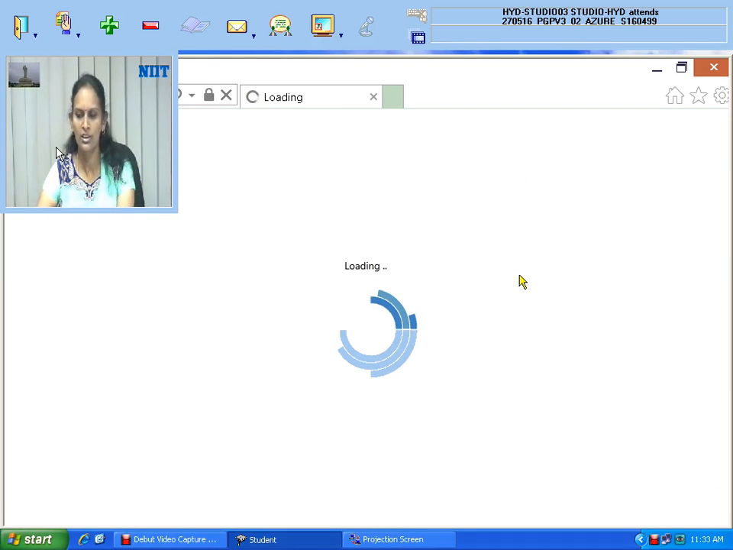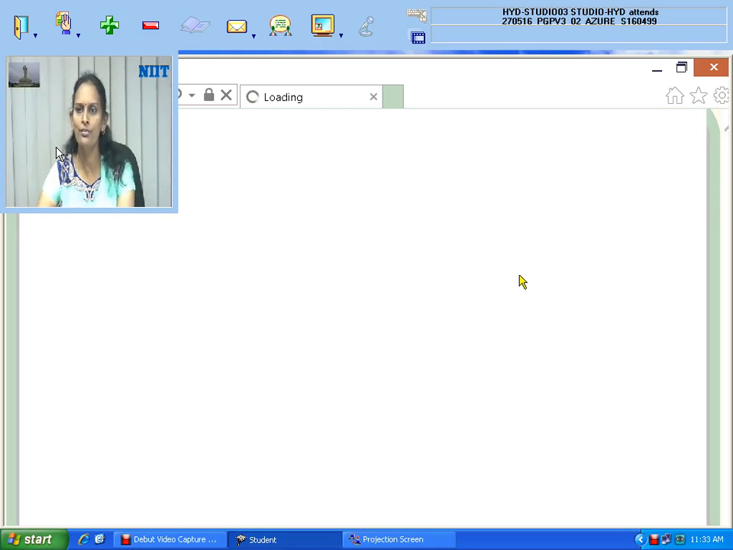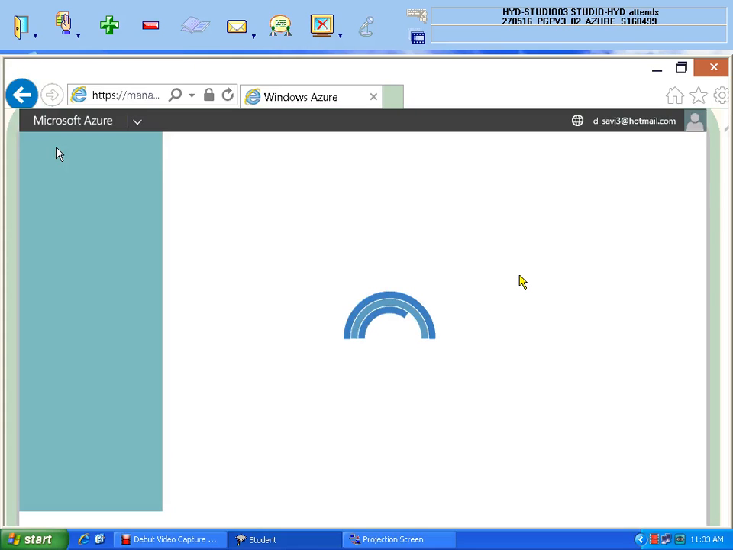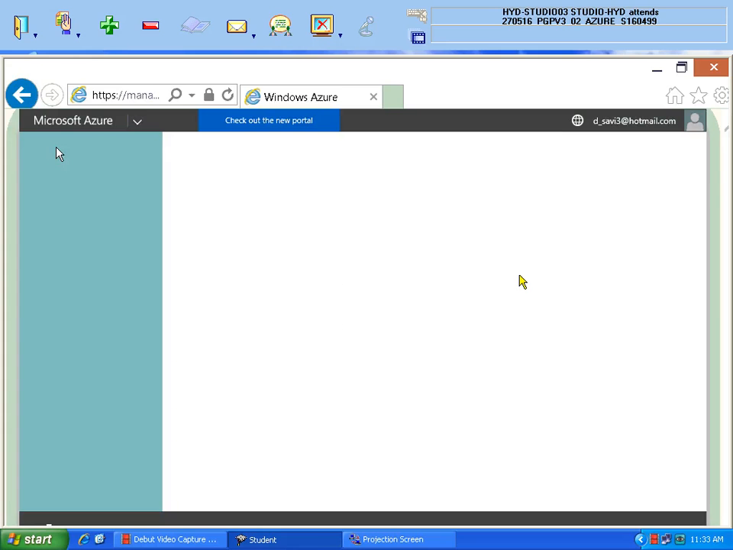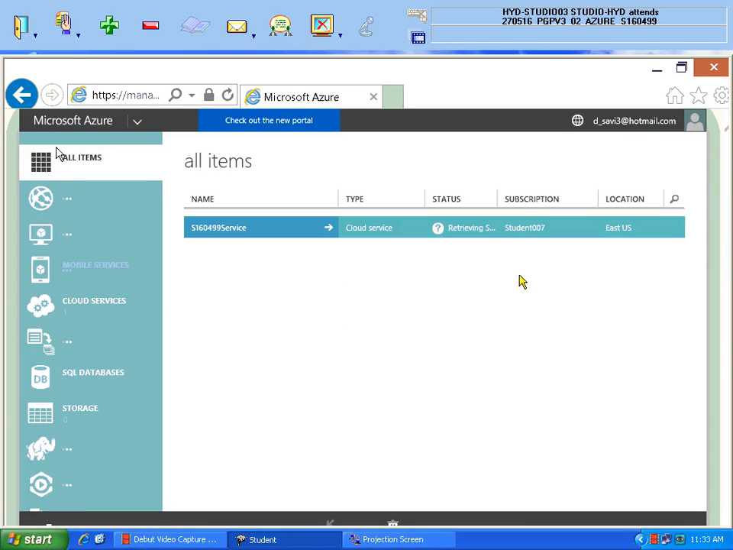So the Azure portal is about to open. I am hiding my view. The first step for this demo is creating the service bus, which is nothing but a namespace, as I already told you.